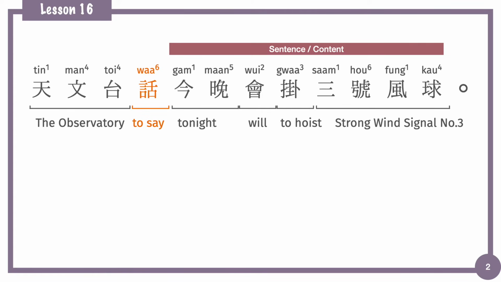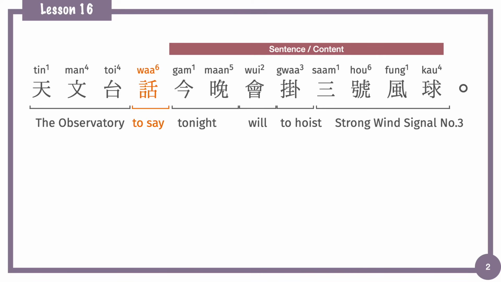The lowest signal is 1號風球, which is number 1 standby signal. And when the typhoon gets stronger, then it will increase to number 3, the strong wind signal. And number 8 is the gale and storm signal.